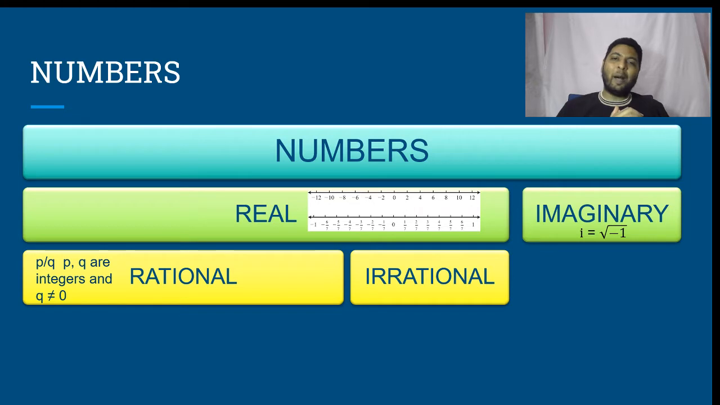All of us have used pi. Is pi a rational number or an irrational number? Some of us may think, whenever there is pi, I have replaced it with 22 by 7. 22 is an integer, 7 is an integer, 22 by 7 is rational, therefore pi is rational. That is wrong. 22 by 7 of course is rational, but pi is irrational.